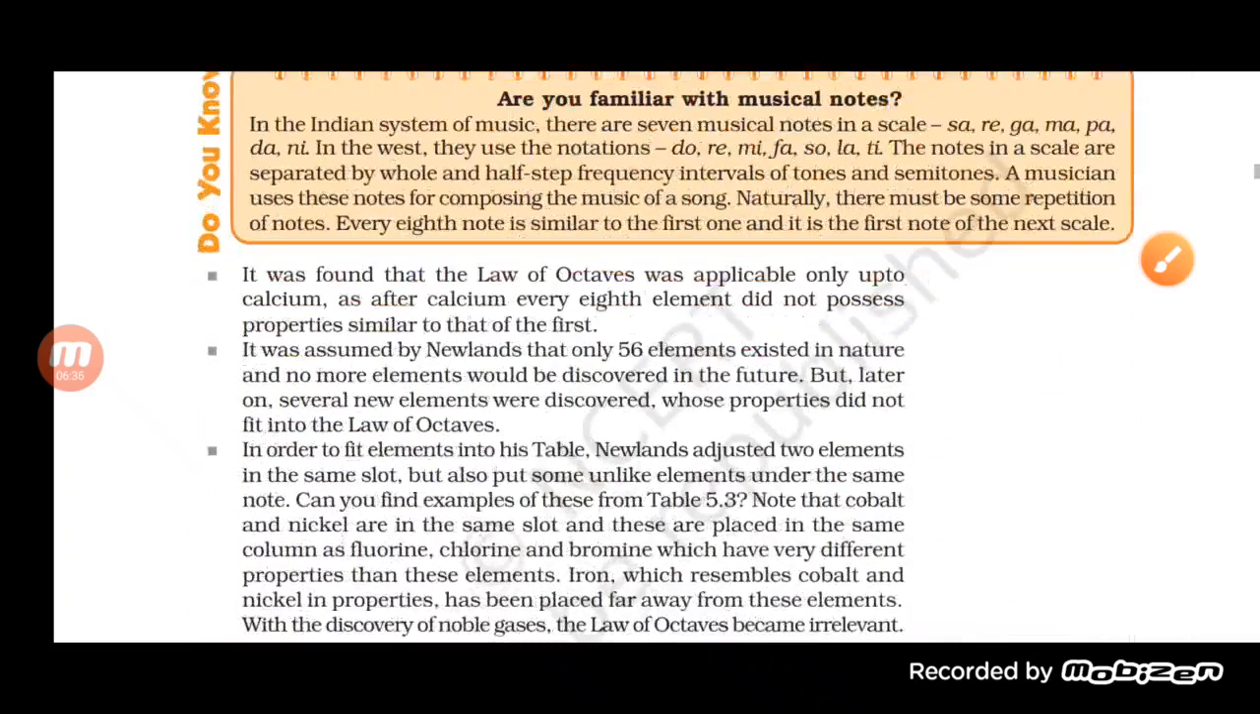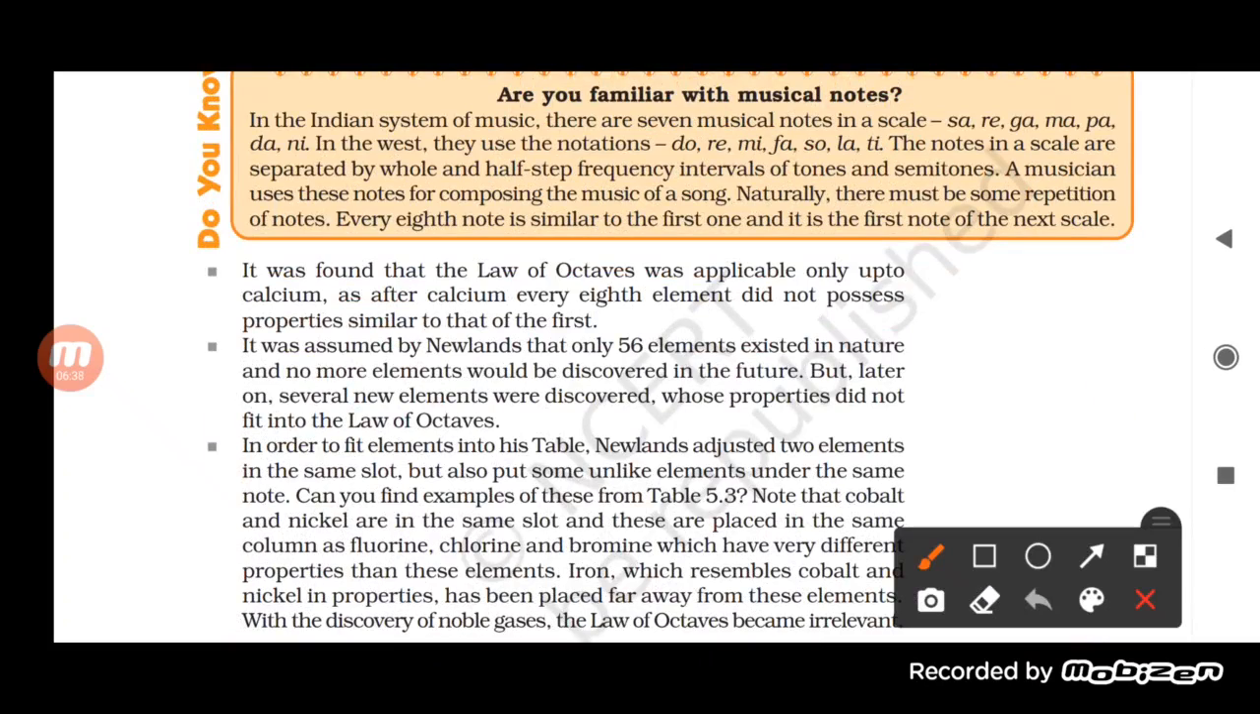So this is the first one. That's why it is written here that it was found that the law of octaves was applicable only up to calcium. And after calcium, every eighth element did not possess properties similar to the first one. Means randomly it can, but not every eighth element is going to follow Newland's law.